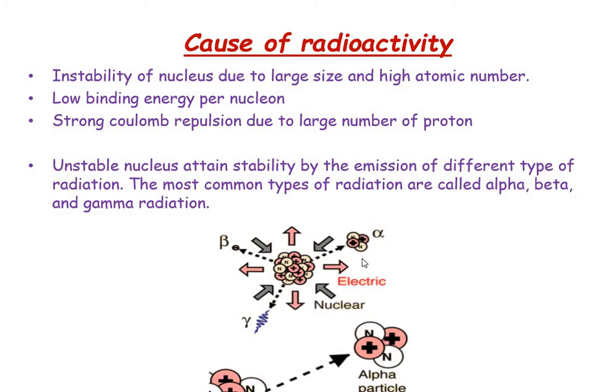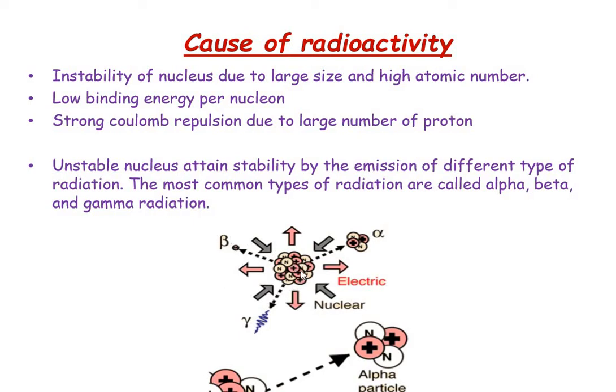But an alpha particle will take 2 protons and 2 neutrons from the nucleus, and a beta particle will take an electron from the nucleus. So how can we take an electron from the nucleus? Because electrons are absent in a nucleus. Then how can we take an electron from the nucleus?